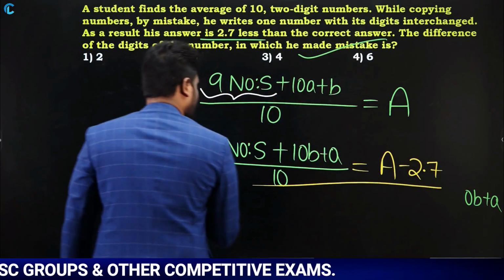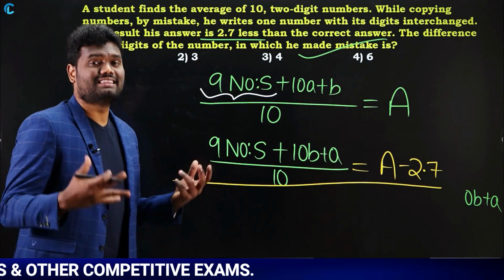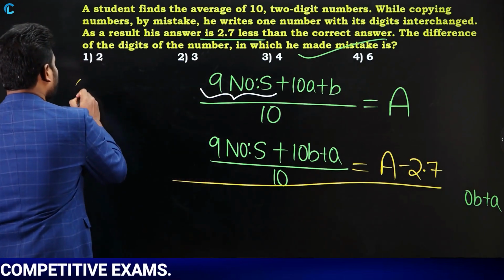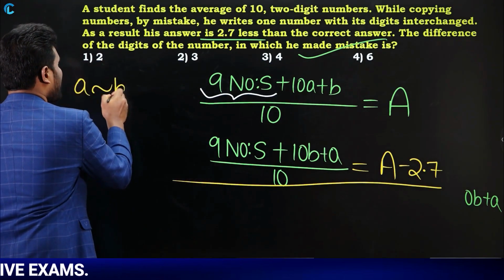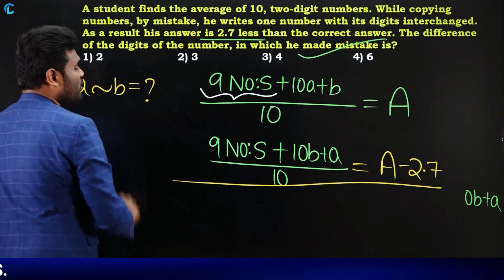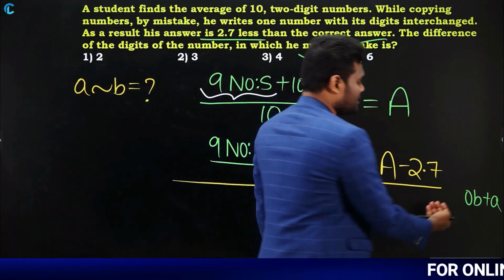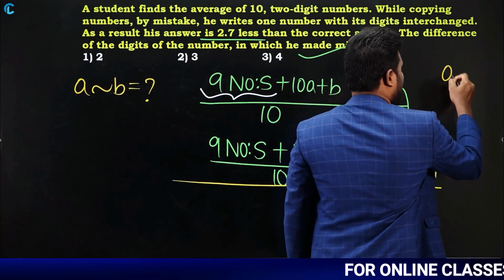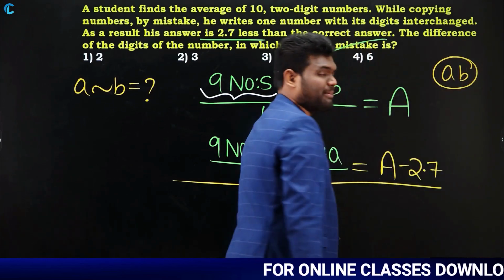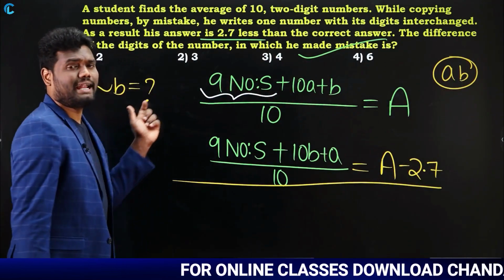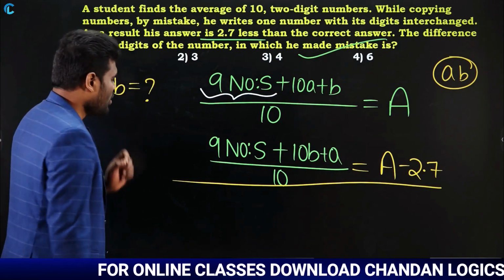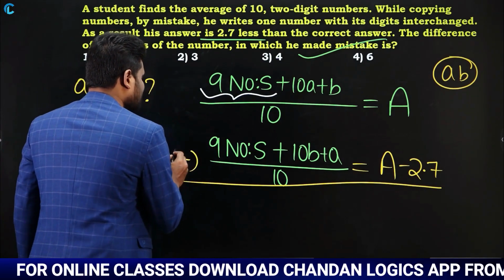Now your question is what? Your question is to find the difference between the digits. Difference between the digits means difference between A, B. This was your question. Why? Because we have taken the two-digit number as AB. As we have taken the two-digit number as AB, the difference is nothing but the A, B difference you need to find. Okay.